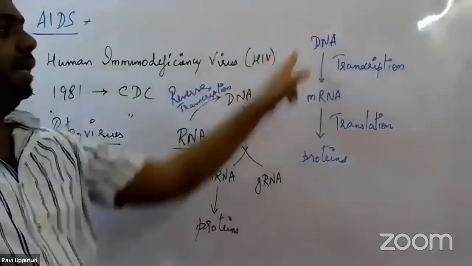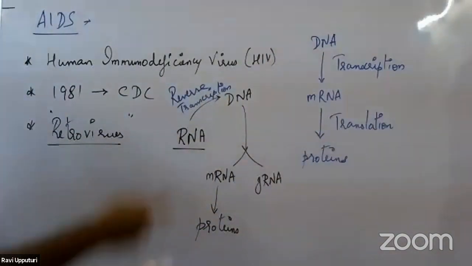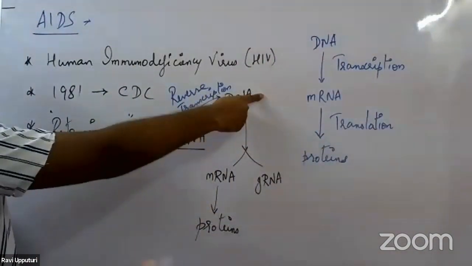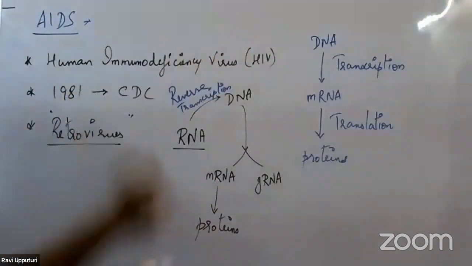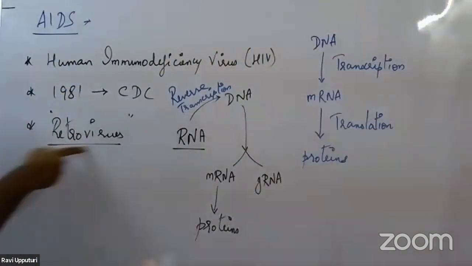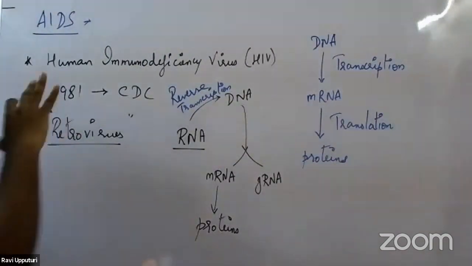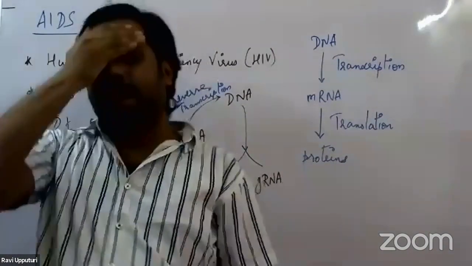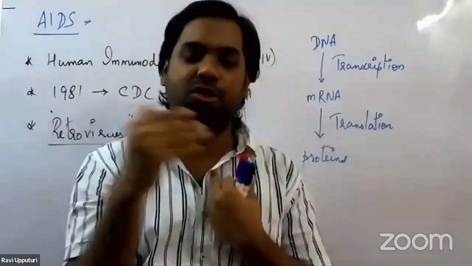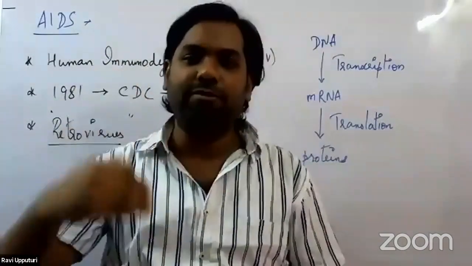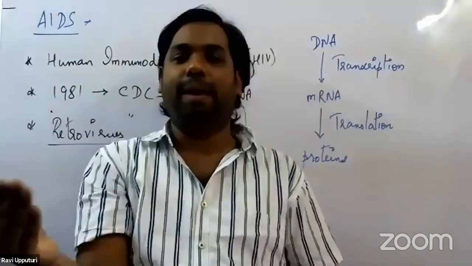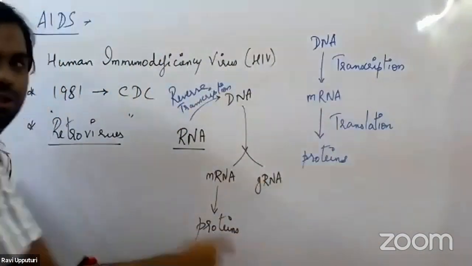Normally, it is from DNA to RNA, but here what is happening? They are moving from RNA to DNA. So they are moving in a reverse direction. They are moving in a retro direction. That's the reason why they are called retroviruses. Retroviruses are seen when an organism has RNA as the genetic material. Since RNA is the genetic material, RNA should first be reverse transcribed to DNA, and then the normal process occurs.